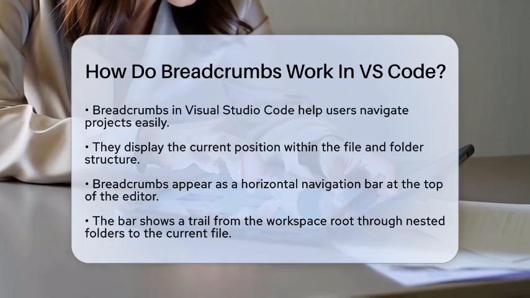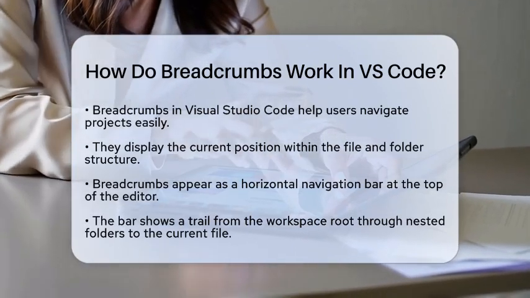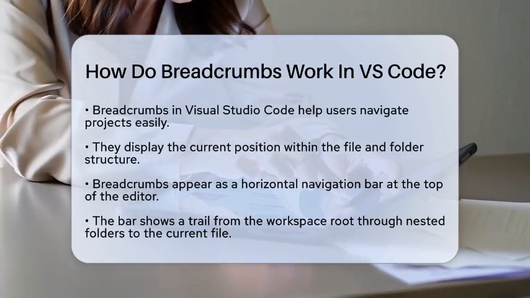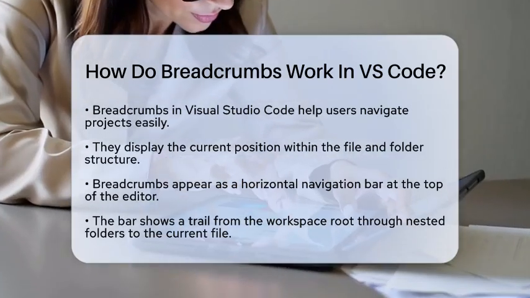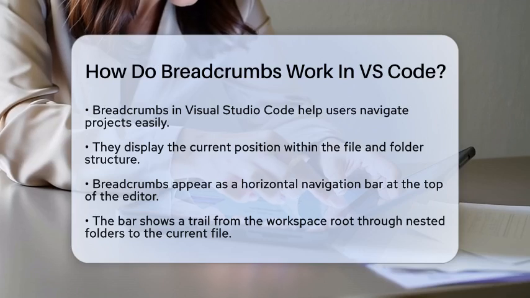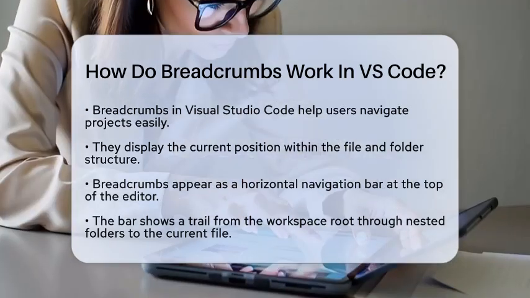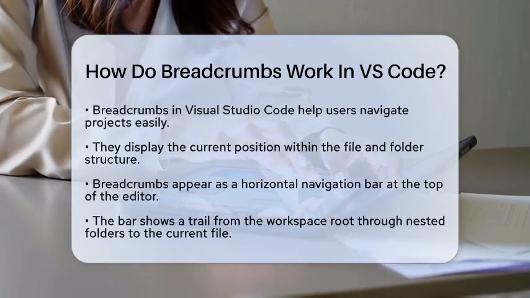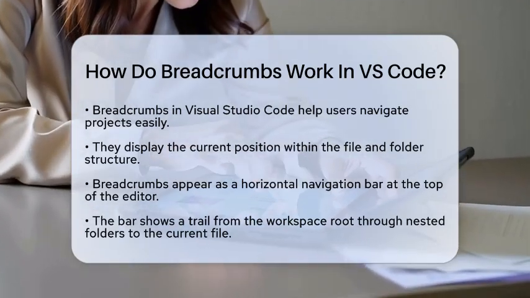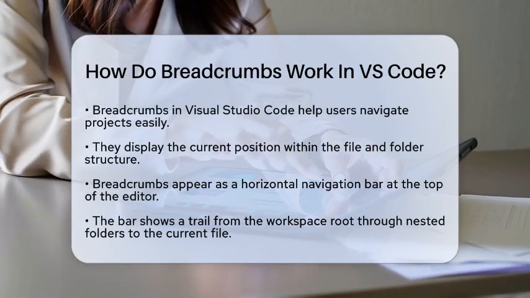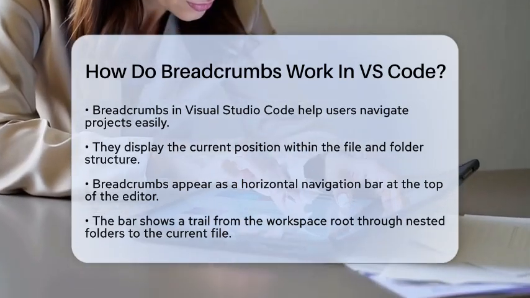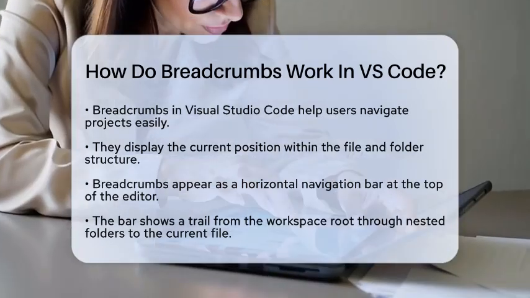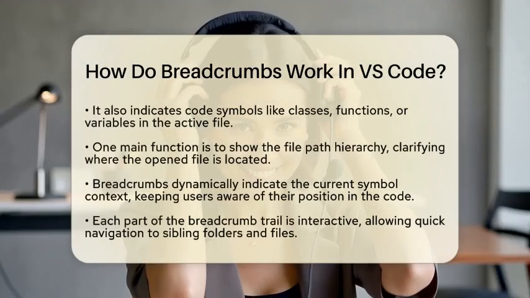Breadcrumbs in Visual Studio Code serve as a helpful navigation tool that shows your current position within the file and folder structure. They also display code symbols like classes, functions, or variables in the active file. You will see breadcrumbs as a horizontal navigation bar at the top of the editor window. This bar illustrates a trail from the workspace root folder through nested folders, the current file, and the symbol under your cursor.